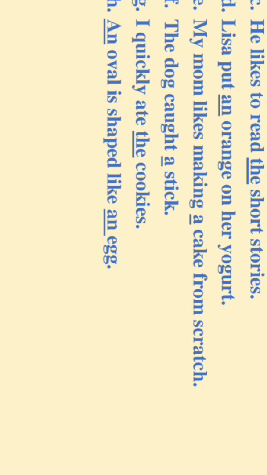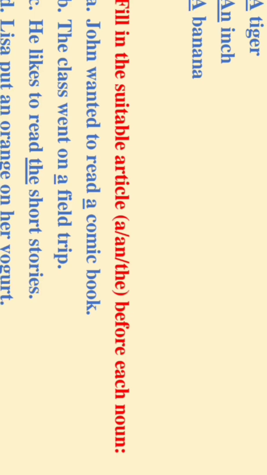And last we have, an oval is shaped like an egg. So oval and egg begin with the sound of a vowel. So that is why we have used article an before them. Okay, so these were your exercises based on your English grammar topic, articles.